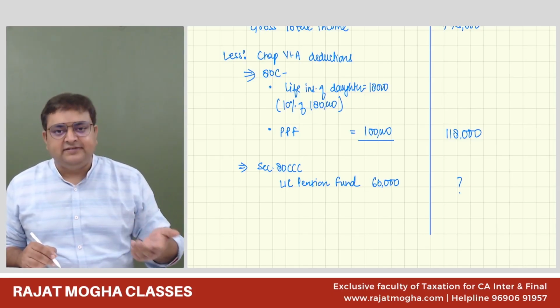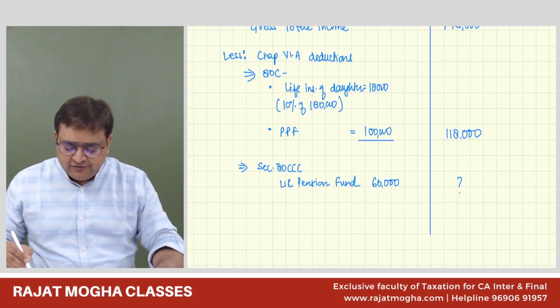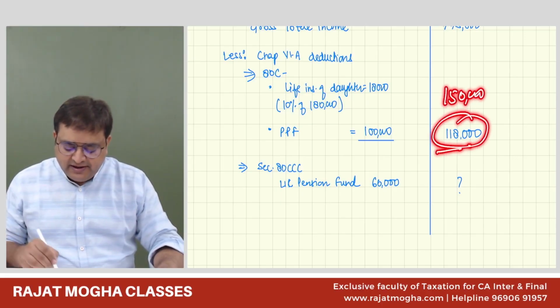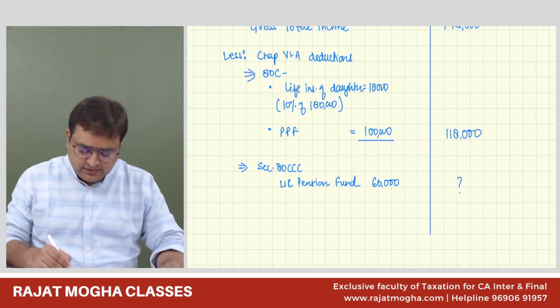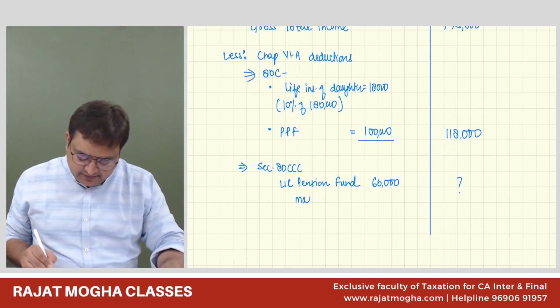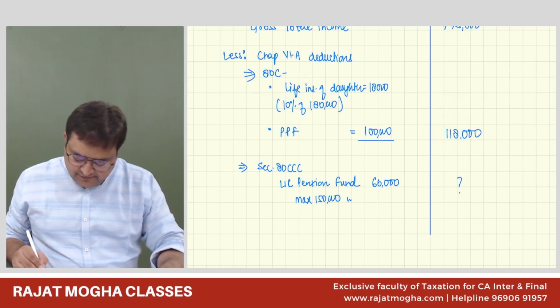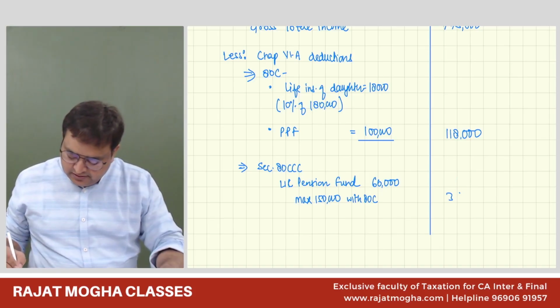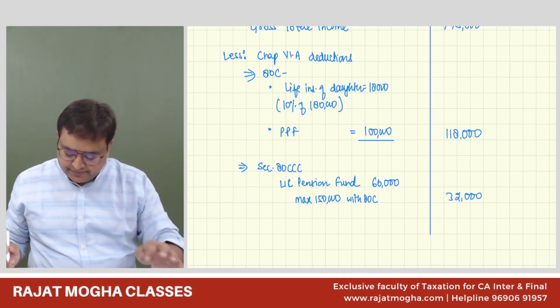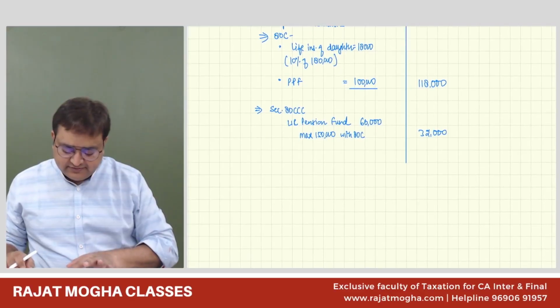CCD(1) is not there, but 80C is there, and 1,18,000 has already been taken under 80C out of the 1,50,000 maximum. So for 80CCC, only 32,000 is left. So we can go a maximum of 32,000 only. I believe there is no doubt on this.